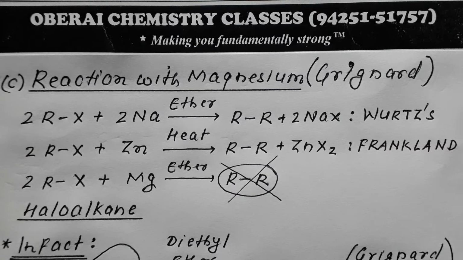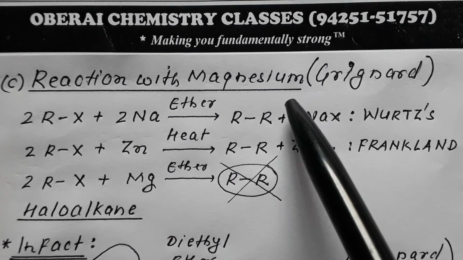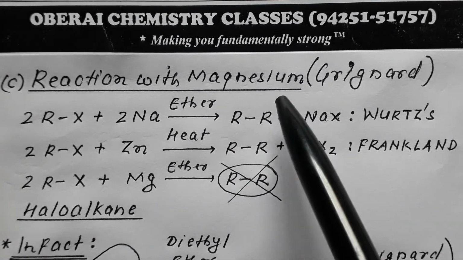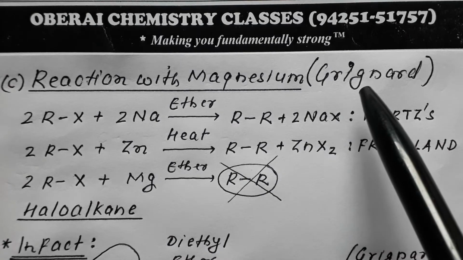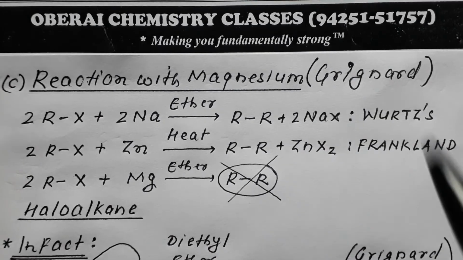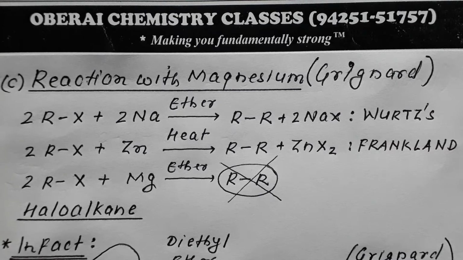I'm Dr. Rajiv Oberoi. Today we are dealing with the reaction of haloalkane with magnesium metal. That is the preparation of Grignard reagent. Reaction of haloalkane with magnesium metal, that is formation of Grignard reagent. So we will be dealing with the preparation of Grignard reagent and the mechanism involved in it.